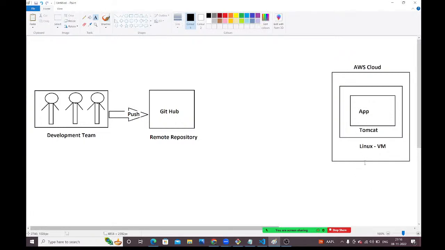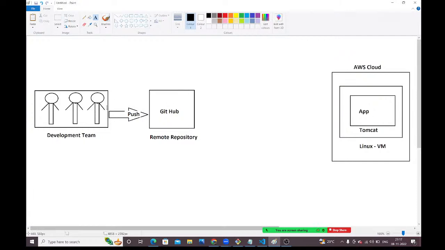See guys, here I have the AWS cloud. In that AWS cloud, I am creating a Linux virtual machine. Inside the Linux virtual machine, I have installed a Tomcat server. In that Tomcat server, we need to deploy our application. How will you deploy the application? Where do we have the code? The code is available in the GitHub repository. Developers upload the code into the GitHub repository. We need to take that code, build it, package it, and check the code quality. Only then can we deploy that application into the server.